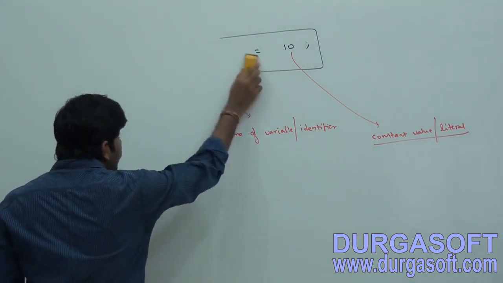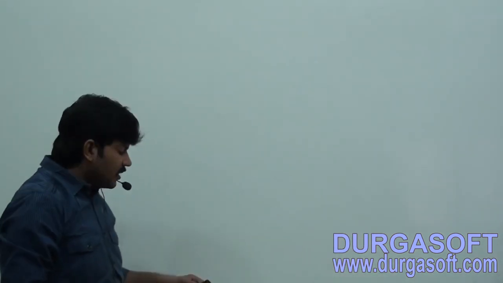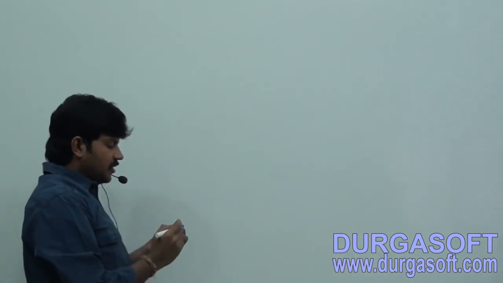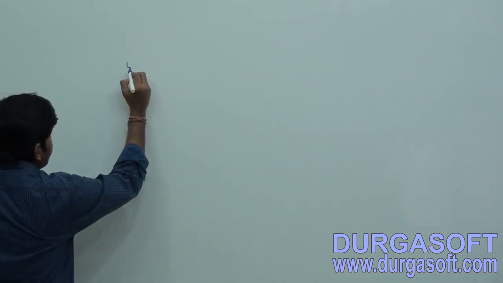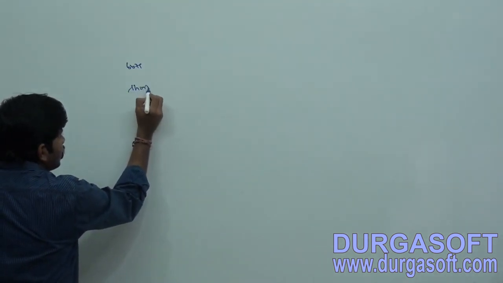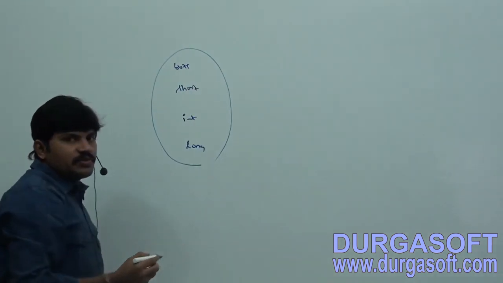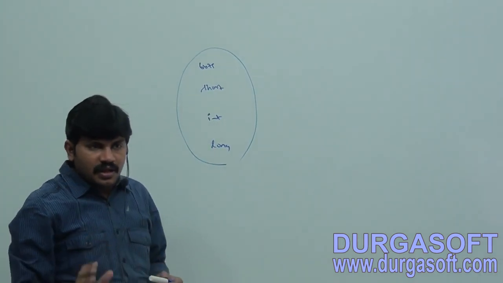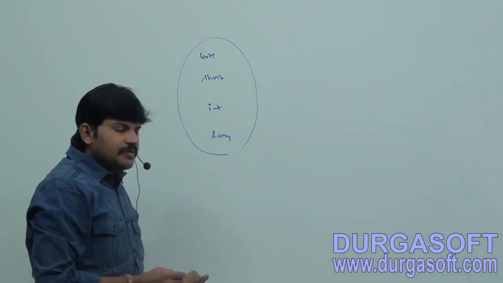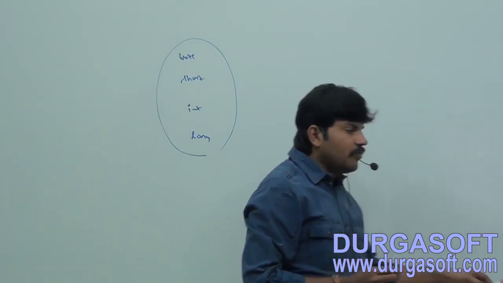For the integral data types, in how many ways can we specify a literal value? First, which are the integral data types? Byte, short, int, long. These are by default considered integral data types, right? For integral data types, there are multiple ways to specify a literal value.